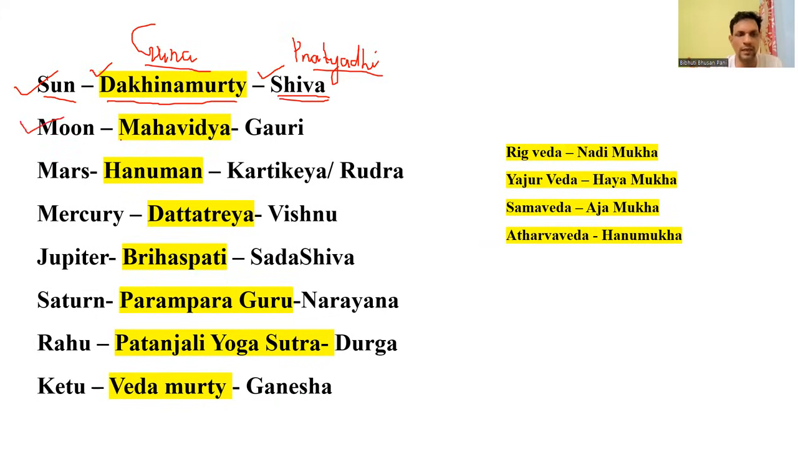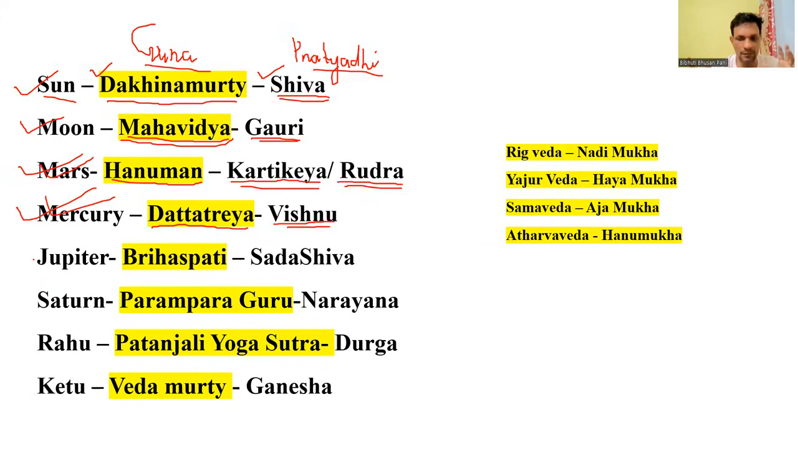For Moon, the Guru is Mahavidya. Mahavidya is the Guru because it is Vidya, one of the higher knowledge. And the Pratyadi Devata is Ma Gauri. For Mars, the Guru is Lord Hanuman and the Pratyadi Devata is Lord Kartikeya or Lord Rudra. For Mercury, the Guru is Guru Dattatreya, and the Pratyadi Devata is Lord Vishnu.